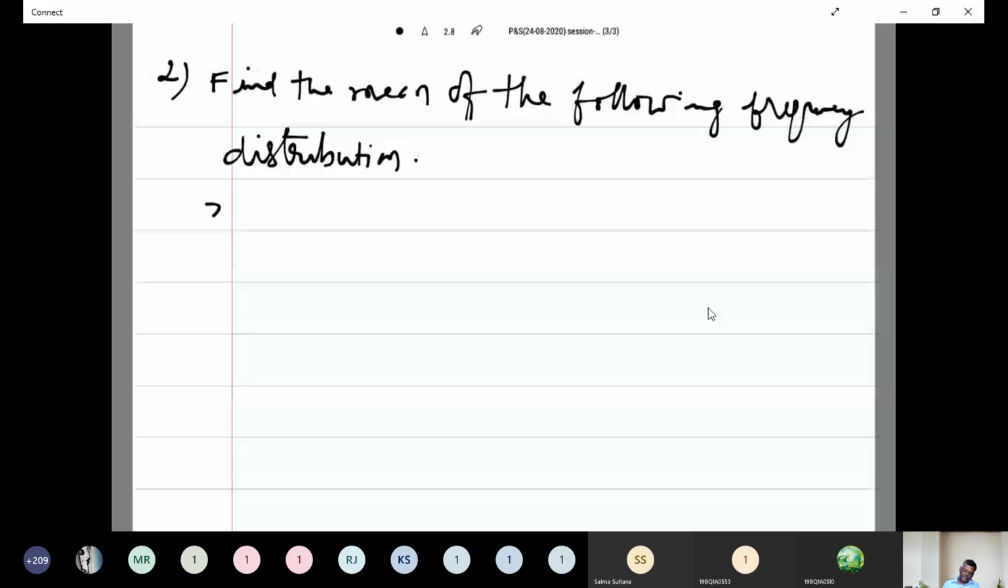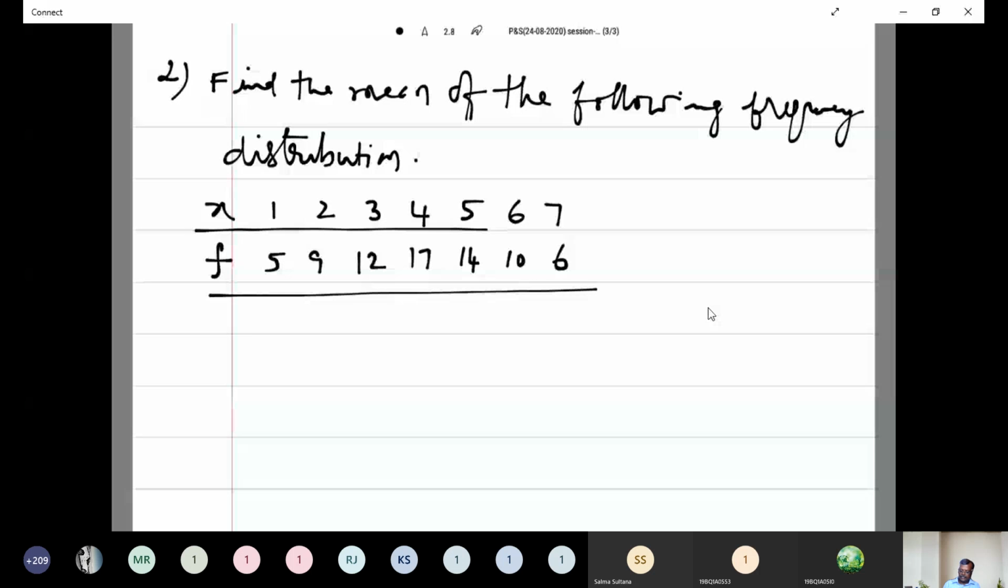Now we have to note down the data, x corresponding frequency. Here x is the mid value of the distribution. You have to write this one as 1, 2, 3, 4, 5, 6, 7. And the corresponding frequencies are 5, 9, 12, 17 and 14 and 10, 6. This is the x values and the corresponding frequency values are there. Now we can find the mean of this distribution.